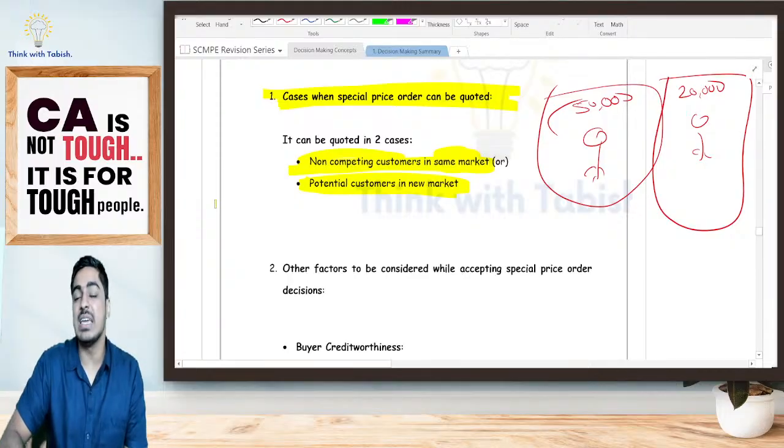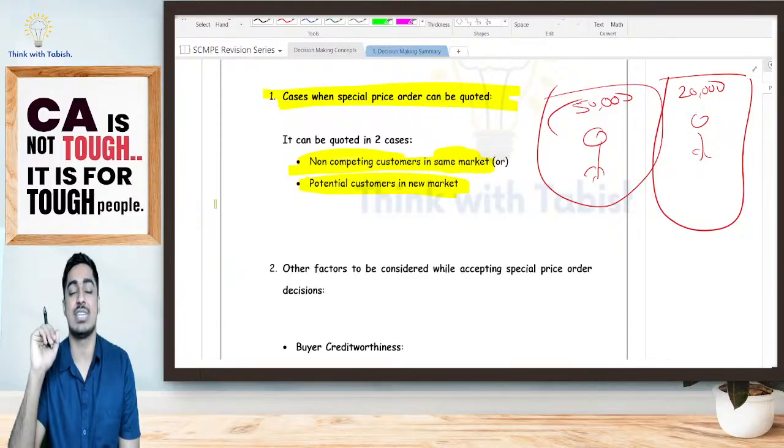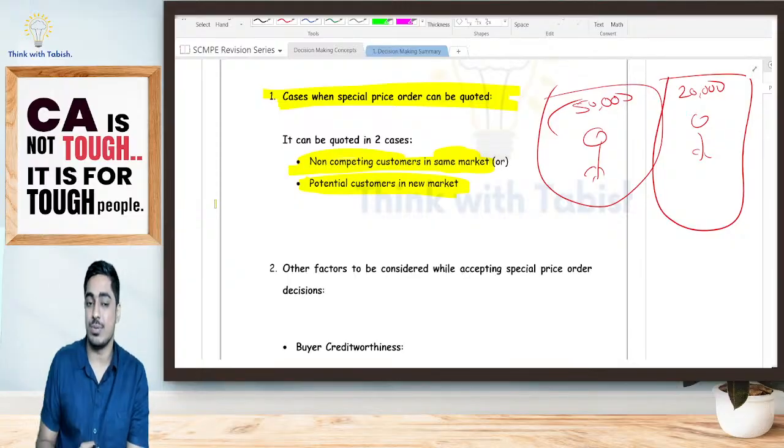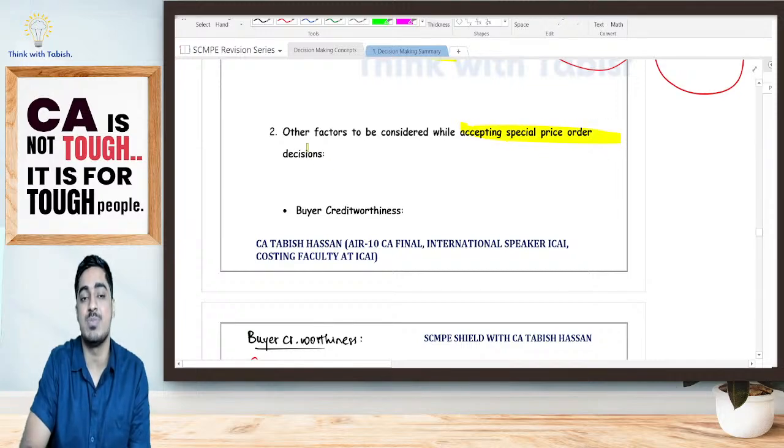Now, special price generally businesses will be quoting when they are exporting for the first time, or when they are trying to capture a new market. They are planning to export. So some other factors will also have to be considered while we are accepting a special price order.